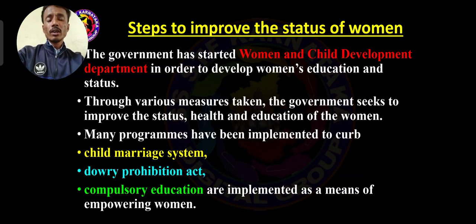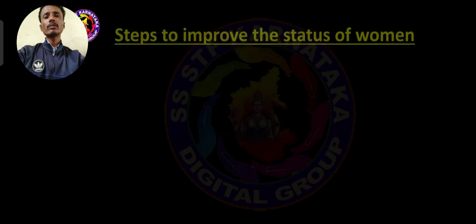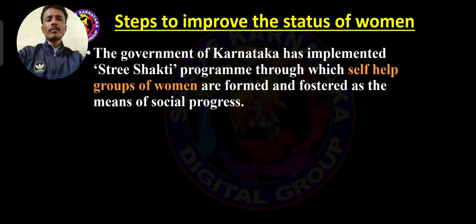Here the women and child departments play a very important role, along with education facilities, in solving child marriage, dowry and compulsory education. Here the government is providing a lot of measures to improve the status of women. Then after this, the implementation of the Stree Shakti program.